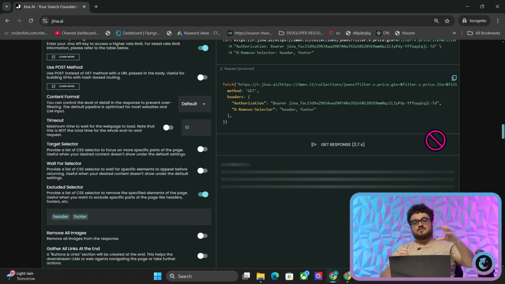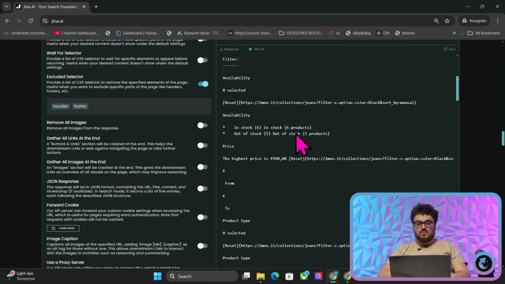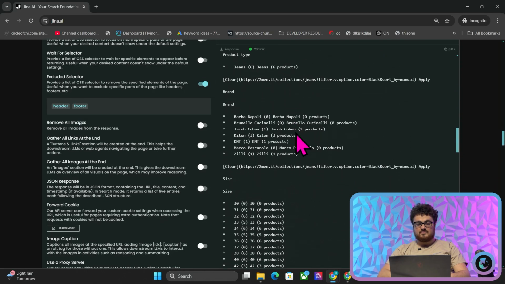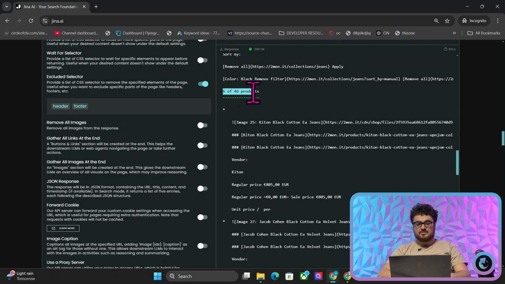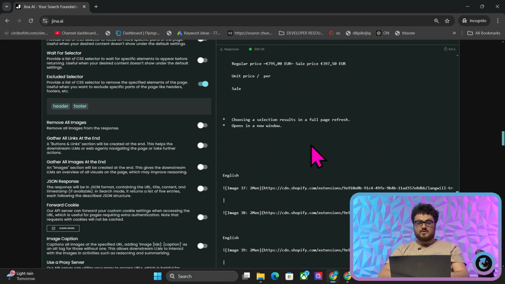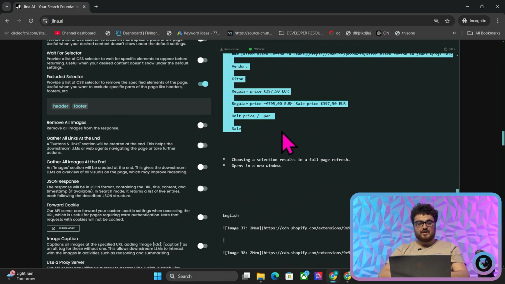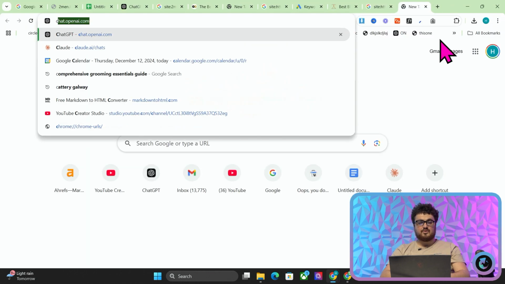What this is going to do is it's going to basically get all of the image links and all of the product pricing and everything for that specific page. So all of these should be black jeans. If you just scroll down a little bit, you'll see, here we go, 6 of 46 products. So like I said before, there were 6 products. You can highlight the first line where you want to start copying, scroll down until the bottom where you want to stop copying, hold Shift and then click, and then Control C, you now have something which is readable for an LLM.